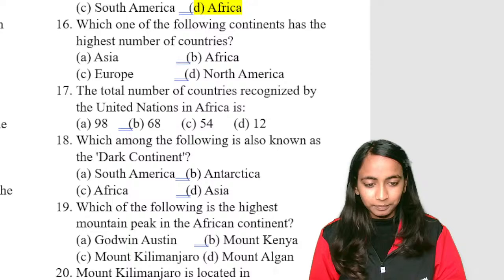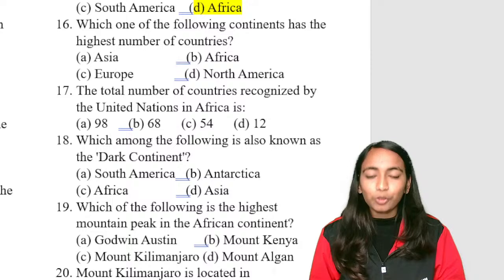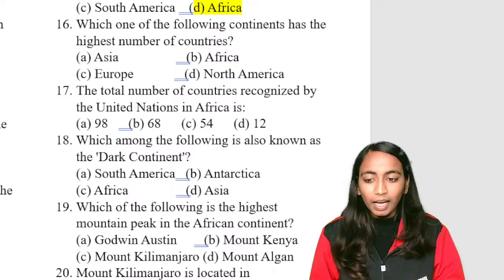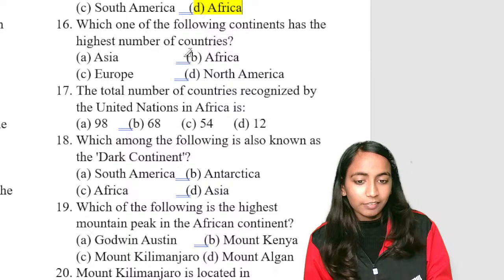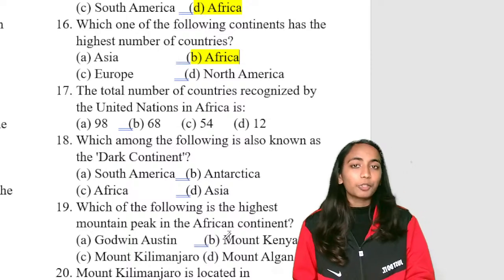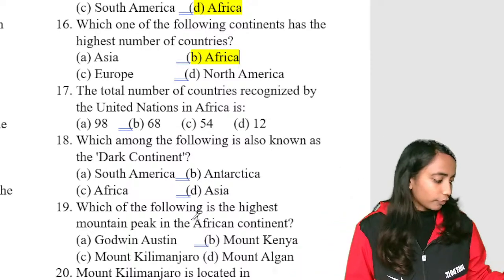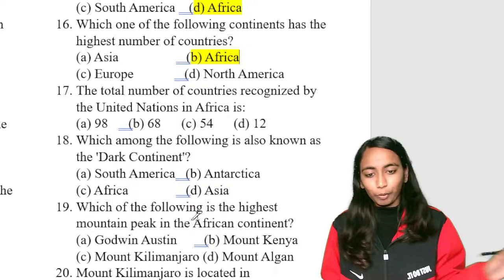B. Okay. Good. Meera, Dinesh, Anya, Dhanvi. Okay. Let us have a look. What is going to be the correct answer? Which continent has highest number of countries? Highest number of countries are in Africa. Okay. Africa में बेटा highest countries है. Dhanvi, not in Asia. Which continent has highest number of countries? Africa has the highest number of countries.